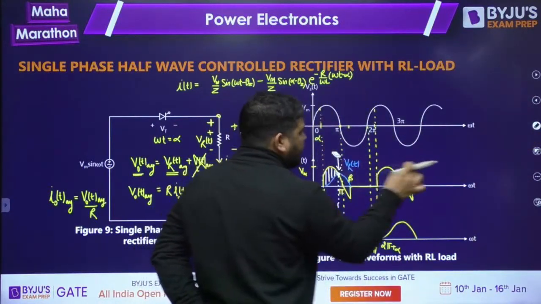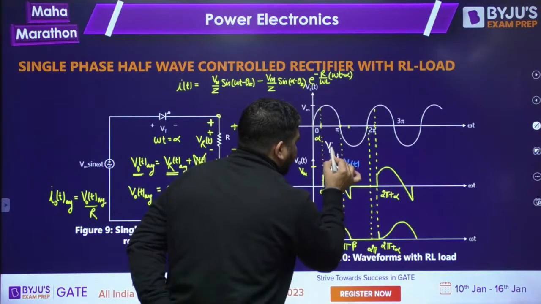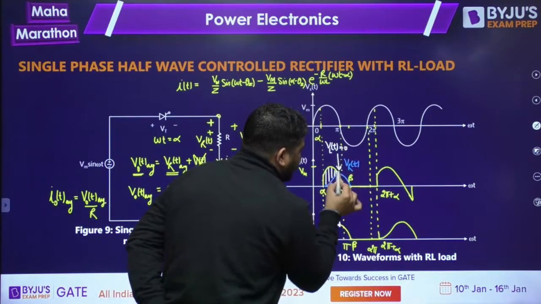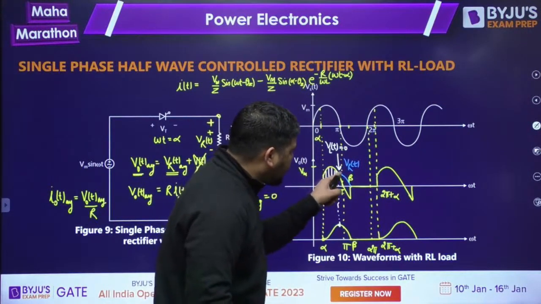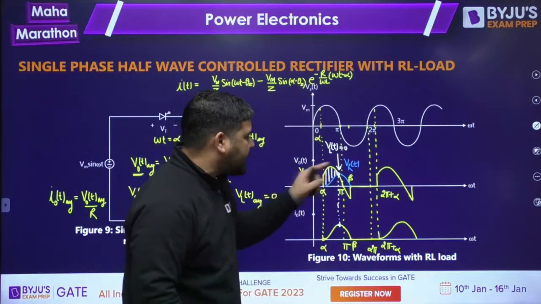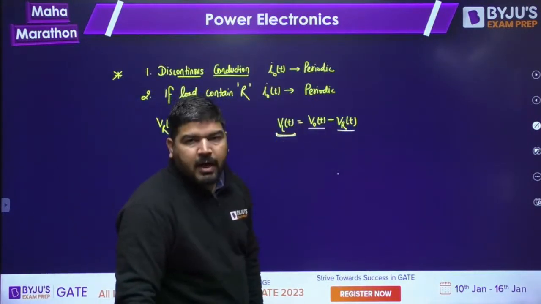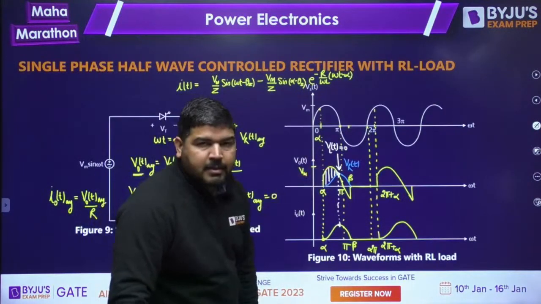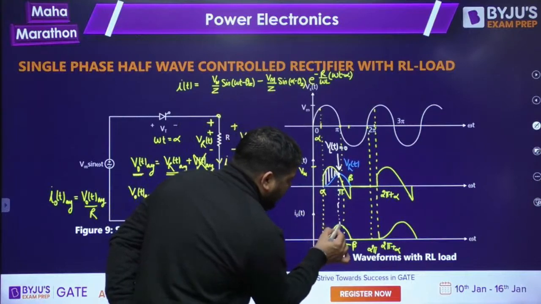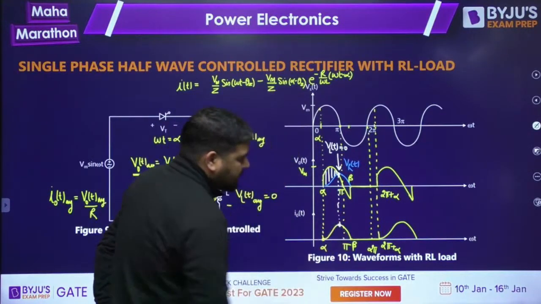Why is it 0? Tell me guys. VLT is 0 at this instant because whatever the V naught T is, it is the same as VRT. V naught T and VRT are the same. And I told you that VLT is V naught minus VR. So since they have the same value, VLT is 0 at this instant. So at this instant, the current has the maxima point.